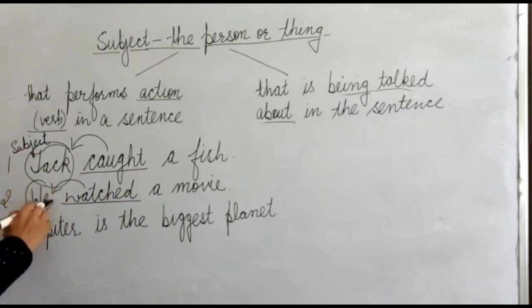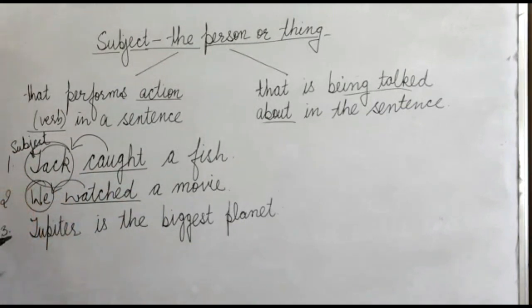So we is the subject here. In the third sentence, that is, Jupiter is the biggest planet, although Jupiter is not performing any action here, it is not doing any verb here, in this sentence we are talking about Jupiter. So Jupiter is the subject here.